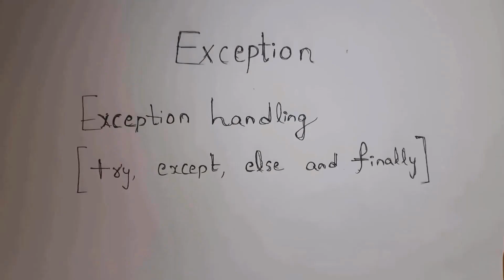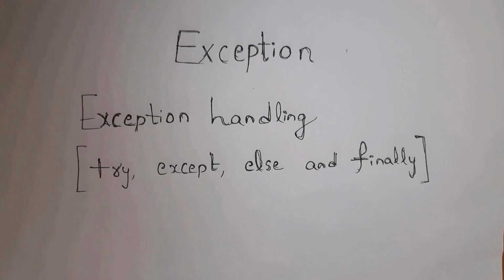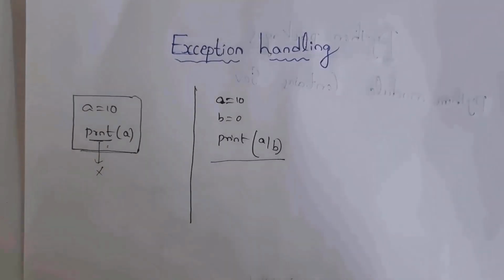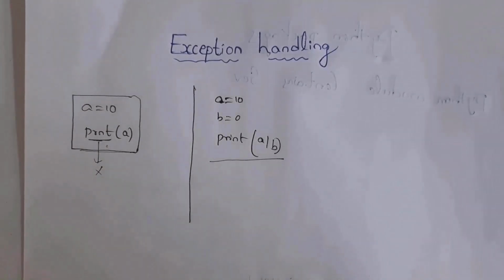Let's get started. At first, I will explain what is an exception in Python. And then I will explain how to handle exceptions by using try, except, else and finally blocks. Before starting this, you need to know what is the difference between exception and error.